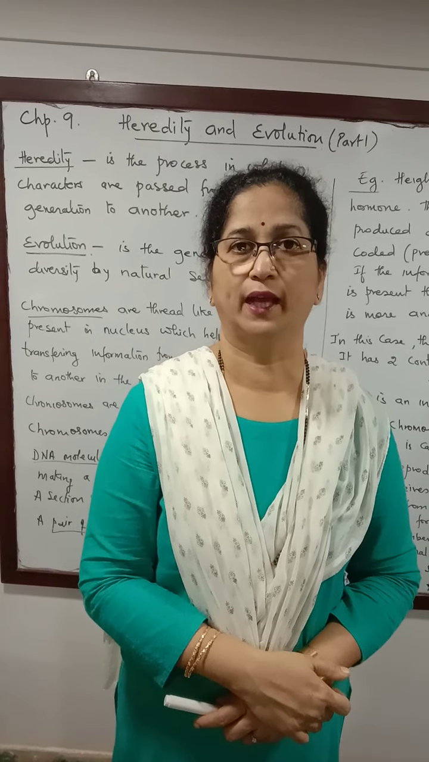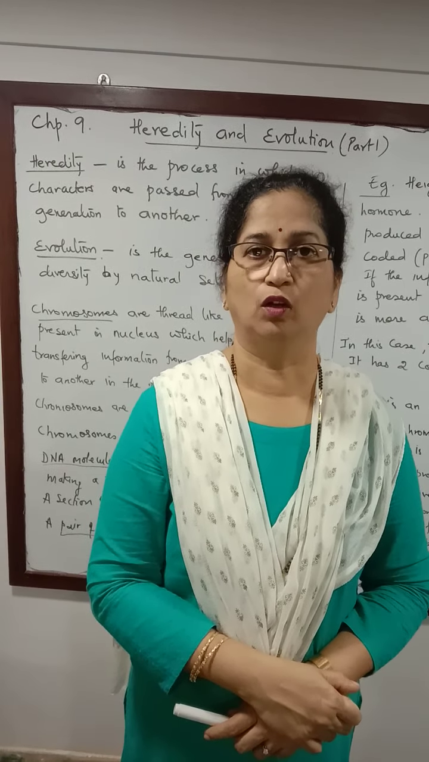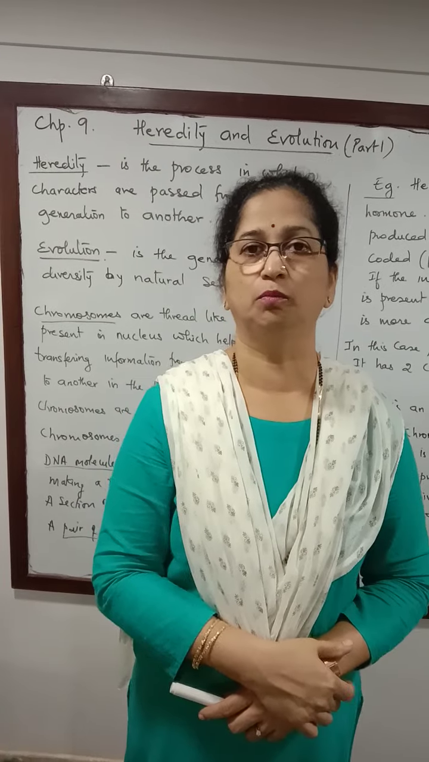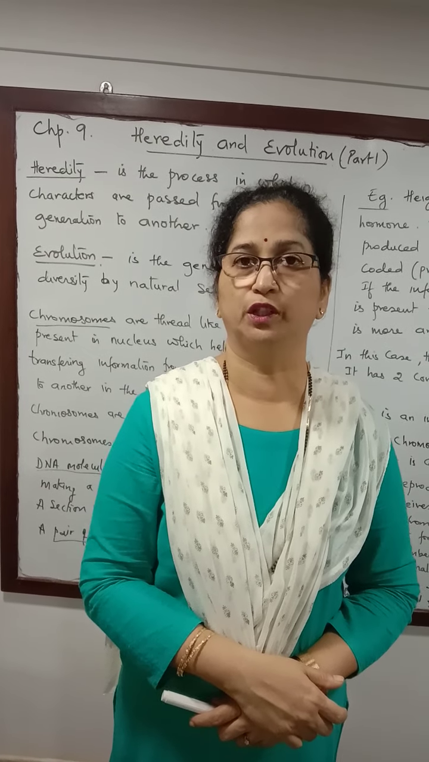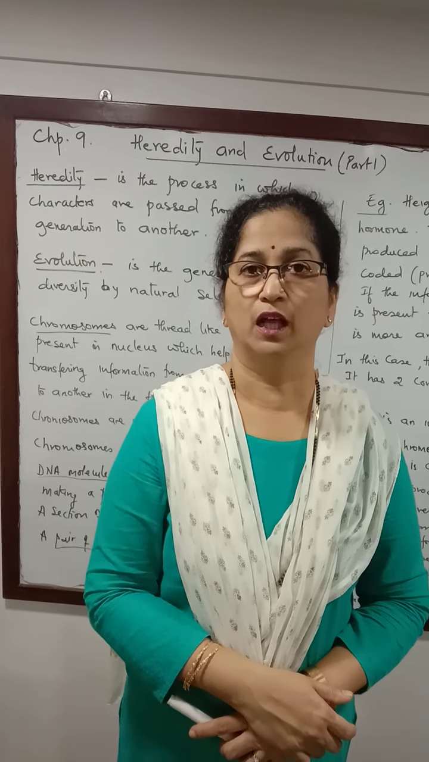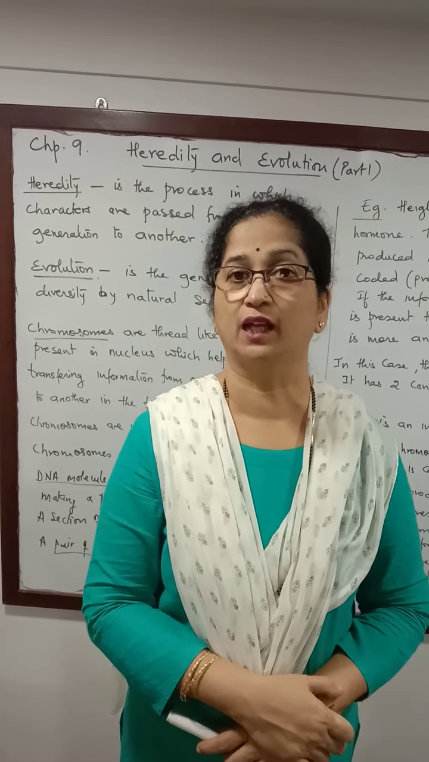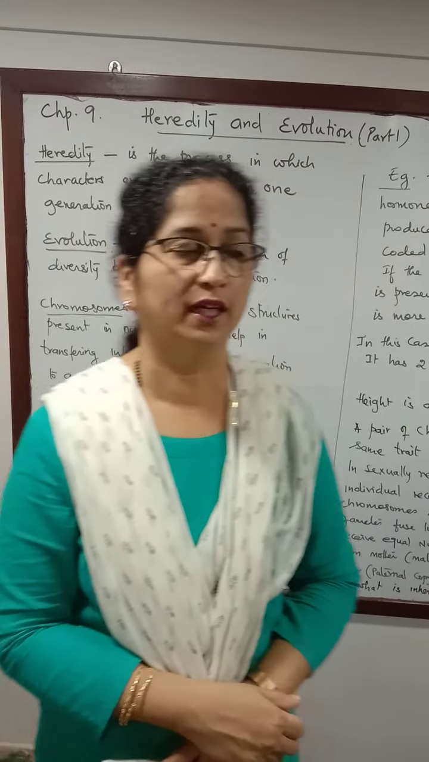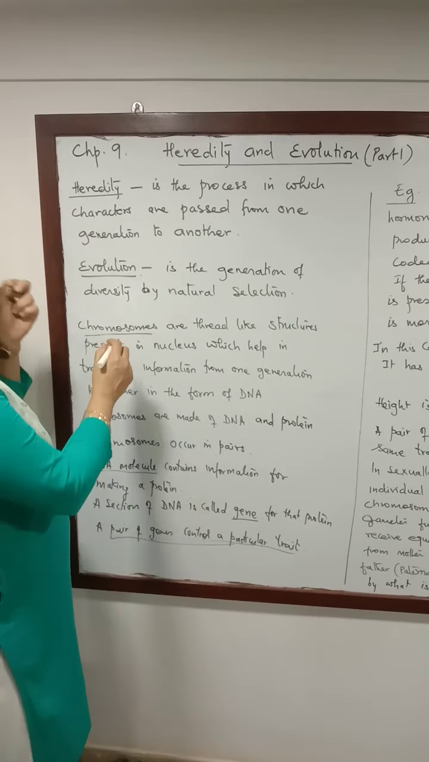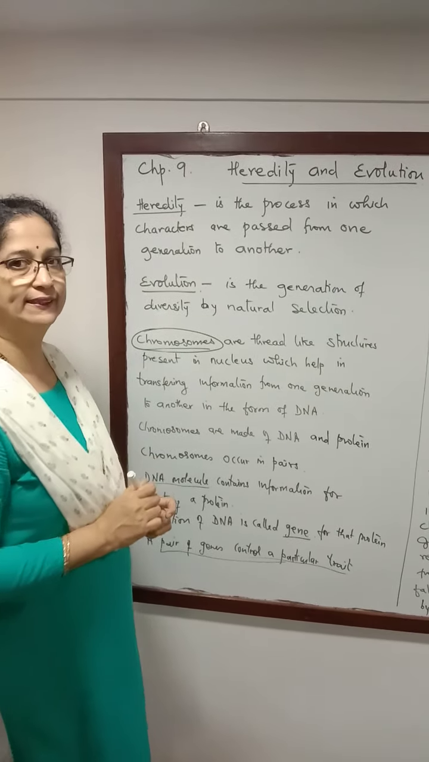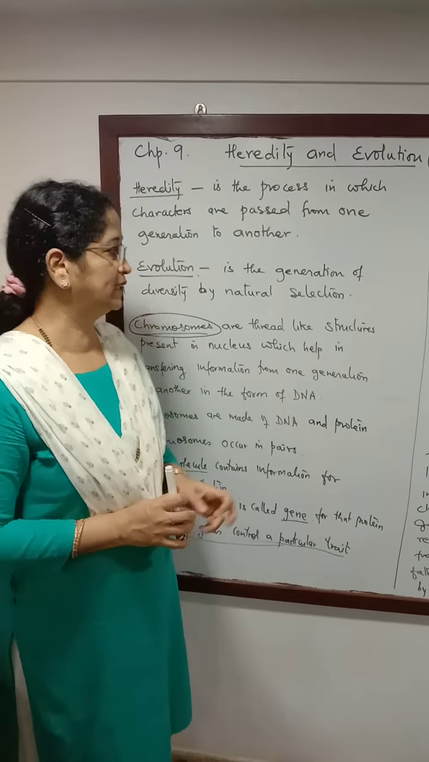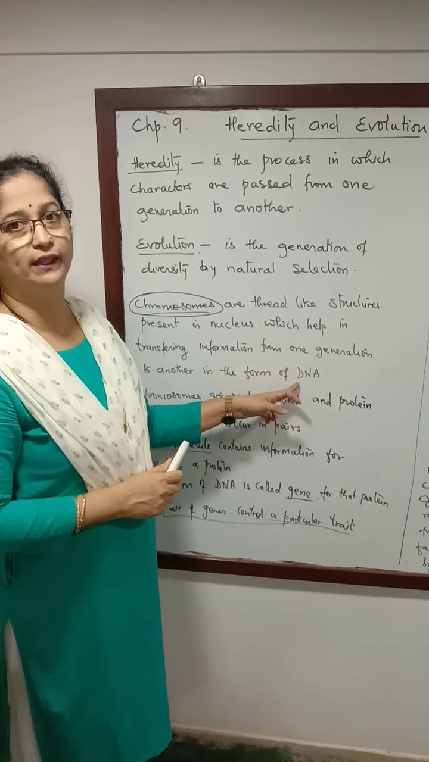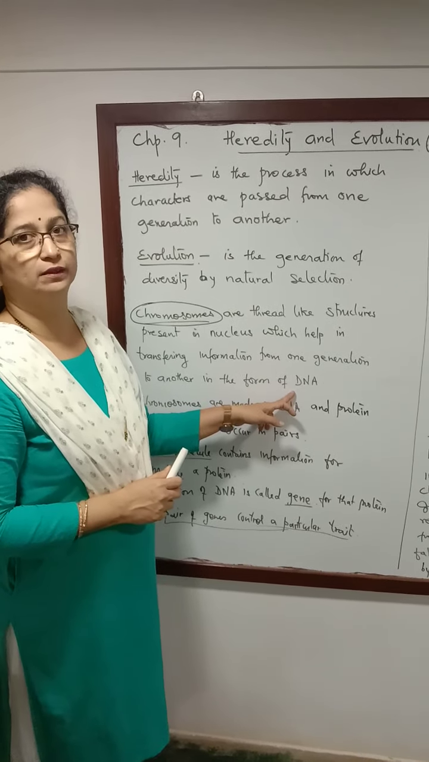Today we study about heredity and evolution. Now in the chapter of how do organisms reproduce, we have already studied that during the process of reproduction, the organisms produced are similar to the parents. So there is some information that is transferred from parents to offspring, and that information is transferred in the form of chromosomes. So chromosomes are cell organelles which are responsible to transfer information from one generation to the other in the form of DNA, as already studied in the chapter of how do organisms reproduce.